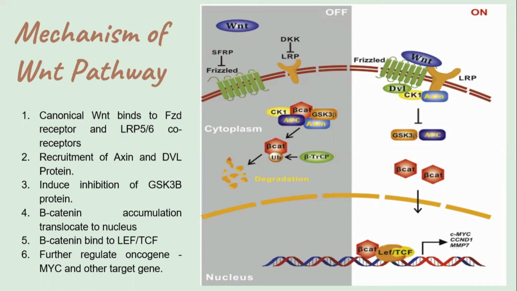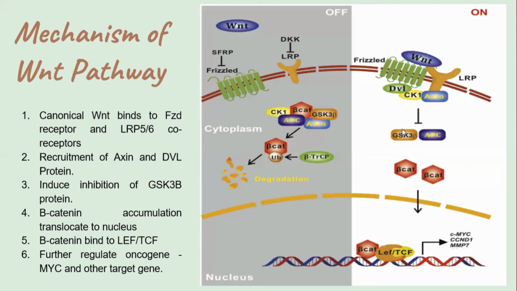For the canonical pathway, it is initiated by the binding of WNT protein to the FZD receptor and also co-receptor LRP5 or 6. The co-receptor aids in the binding of WNT protein to the receptor. This WNT receptor interaction leads to the recruitment of axin and also the DVL protein to the cell membrane and induces inhibition of glycogen synthase kinase GSK3 beta protein.